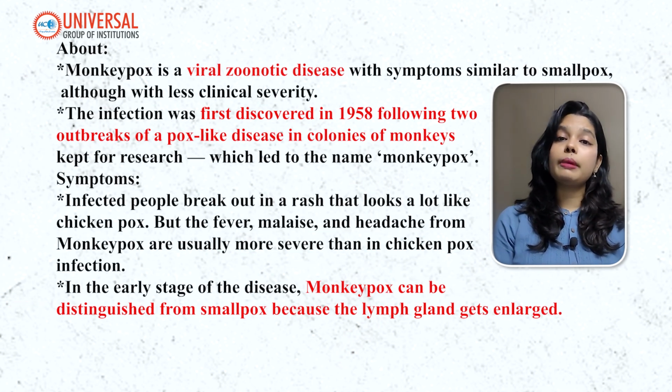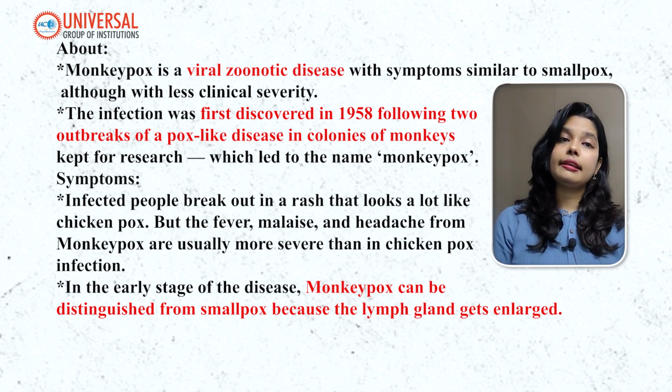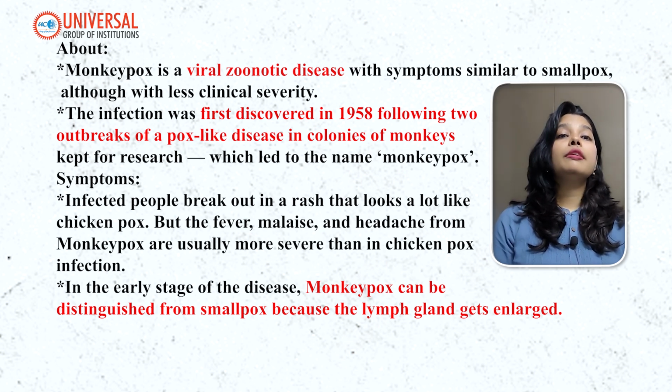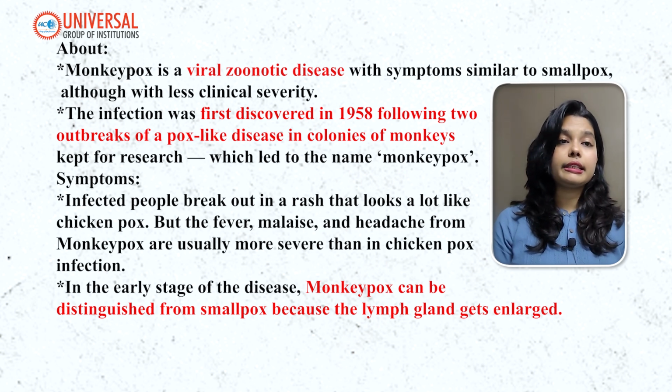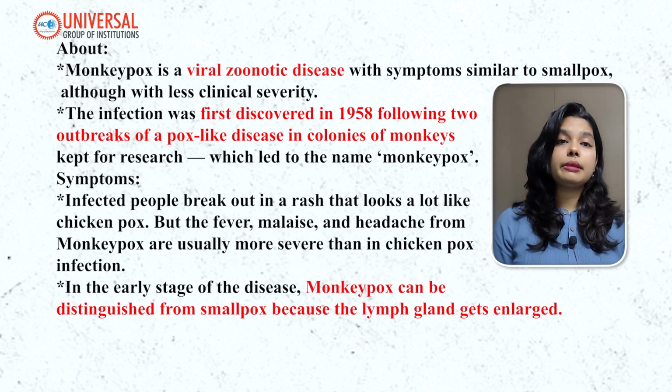So if we talk about monkeypox, it is a viral zoonotic disease with symptoms similar to smallpox, although with less clinical severity. The infection was first discovered in 1958, following 2 outbreaks of pox-like diseases in colonies of monkeys kept for research, which led to the name monkeypox. What are the symptoms?